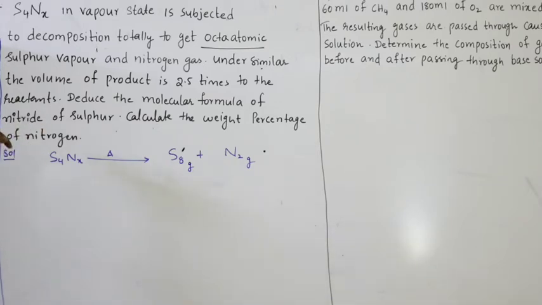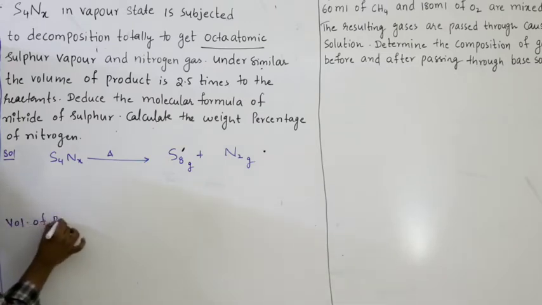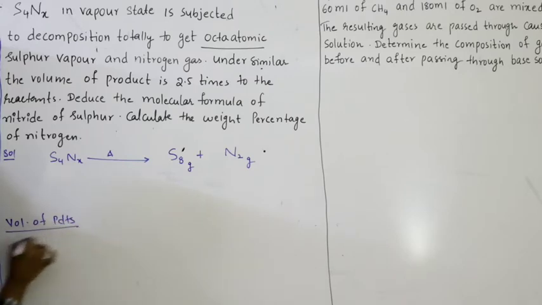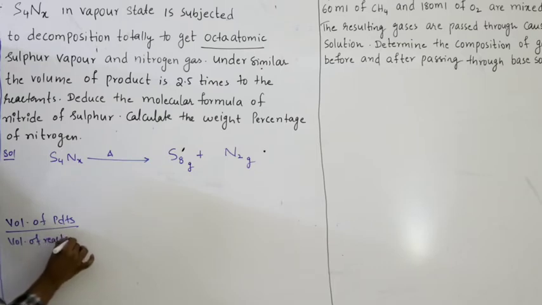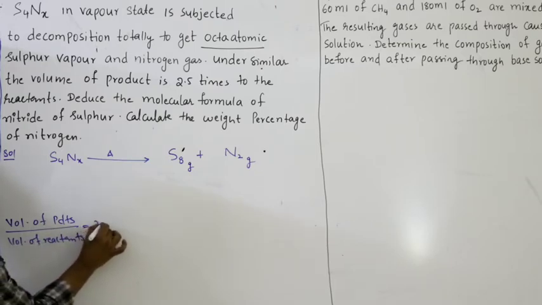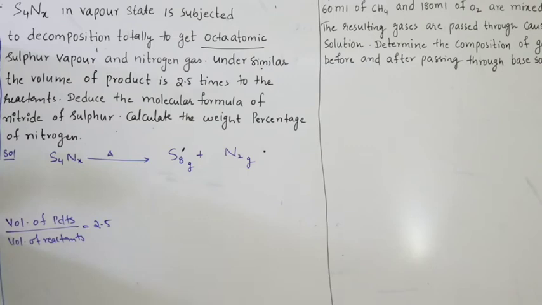Under similar condition, the volume of the product is 2.5 times the volume of reactants. So volume of products by volume of reactants is equal to 2.5. Deduce the molecular formula of nitrogen sulfide. That means you have to find the value of X. Calculate the weight percentage. Right.